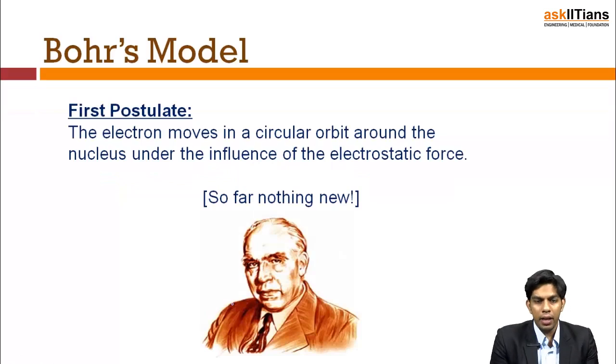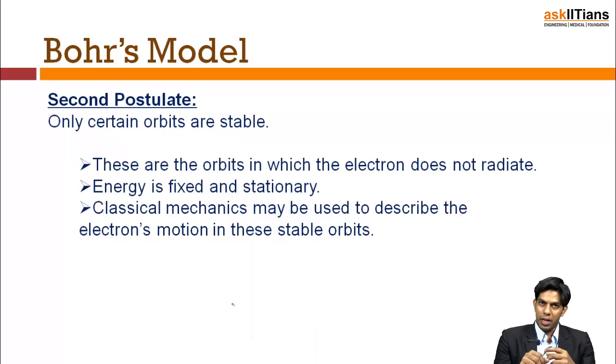First postulate: the electron moves in a circular orbit around the nucleus under the influence of electrostatic force. Now, nothing new about it. I already know this courtesy of Rutherford's model. Fine. Let's move on to the second postulate. Only certain orbits are stable. That is, these are the orbits where the electrons don't radiate energy.